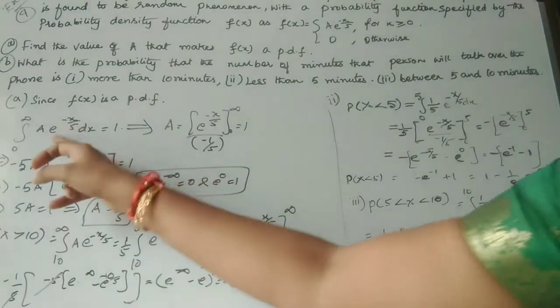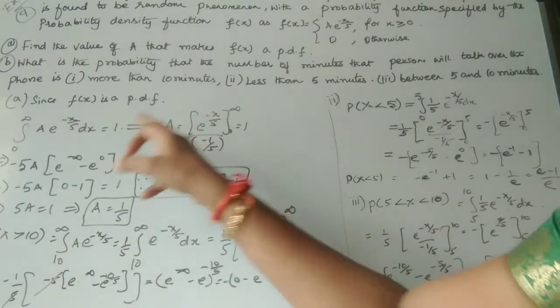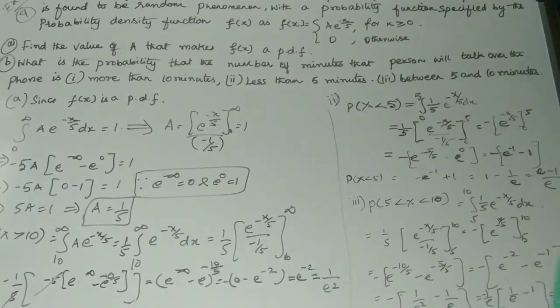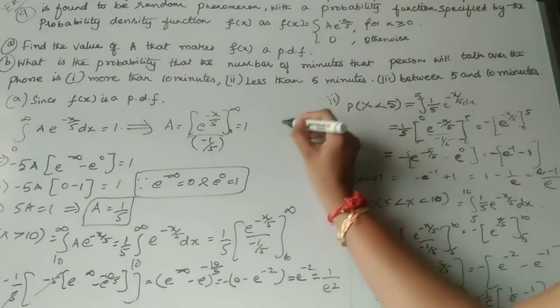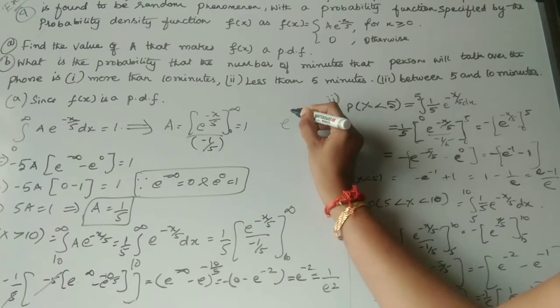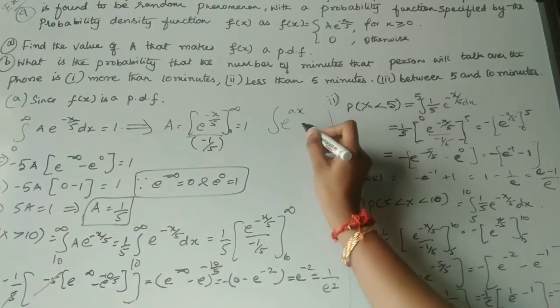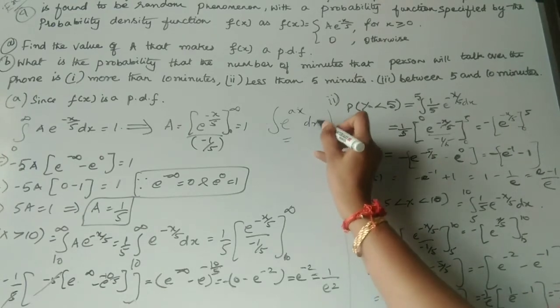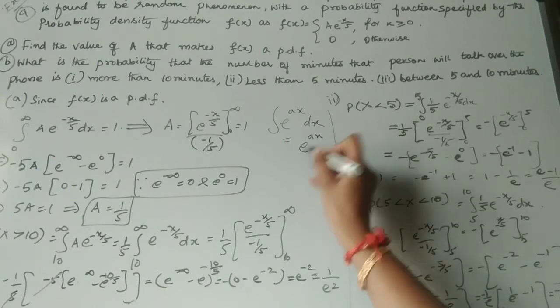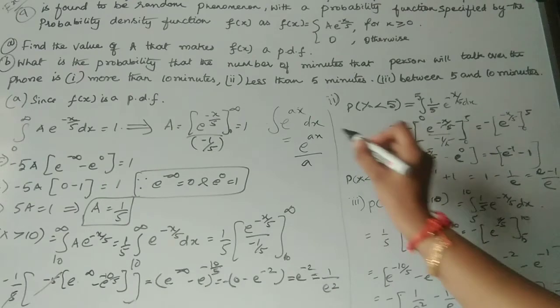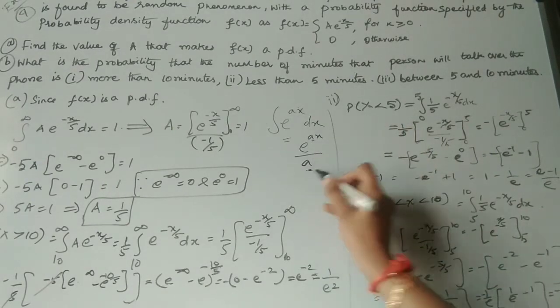Now if you integrate this, the integral of e power ax dx will be e power ax divided by a. That coefficient of a should come in the denominator.